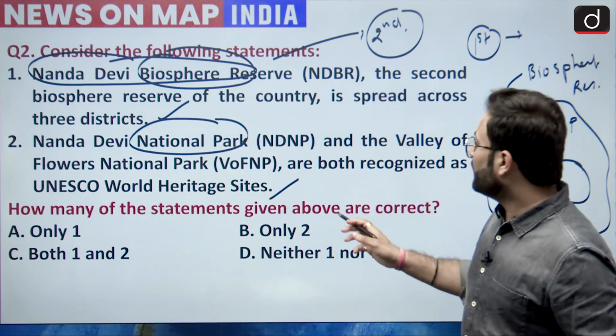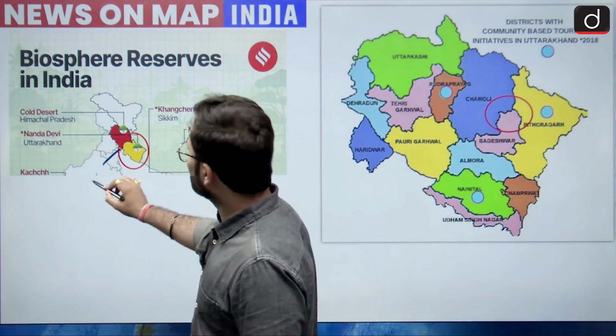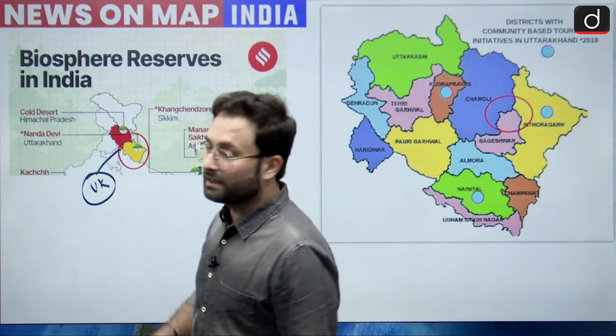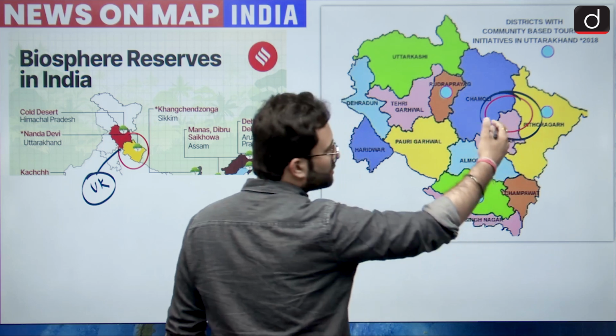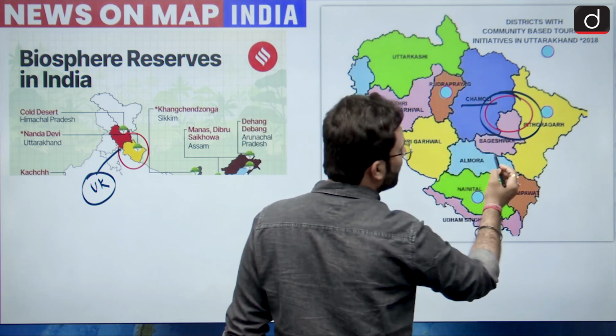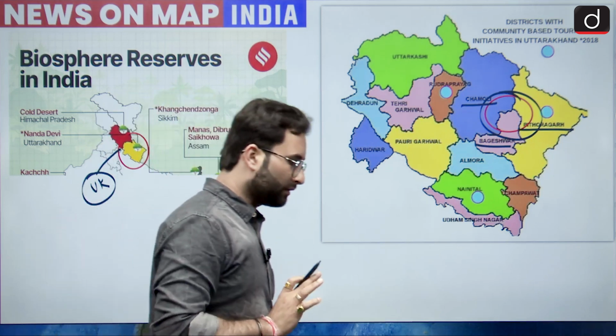Okay, so when we are looking at this particular reserve here, you can see this is Nanda Devi. It is in Uttarakhand over here. Okay, and in this particular map here you can see this is the location of Nanda Devi, and this is spread across 3 districts, that is Chamoli, Bageshwar and Pithoragarh. Okay, so I hope that statement 1 is clear and you are fine with that.